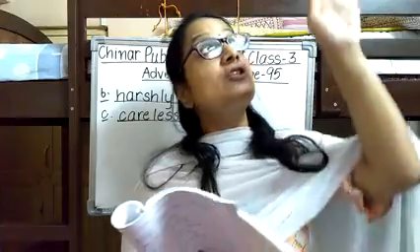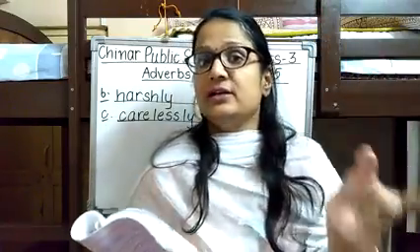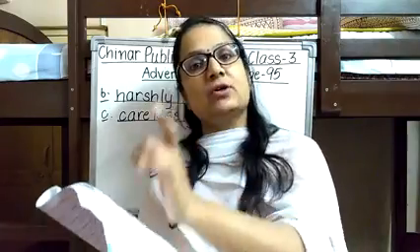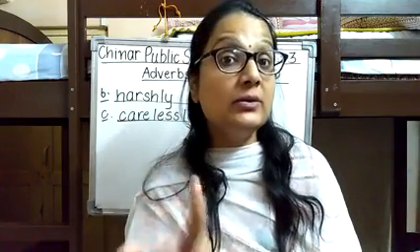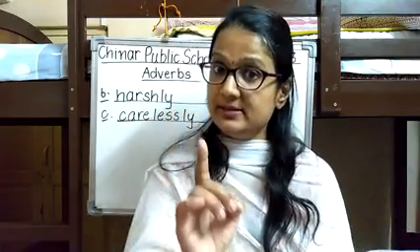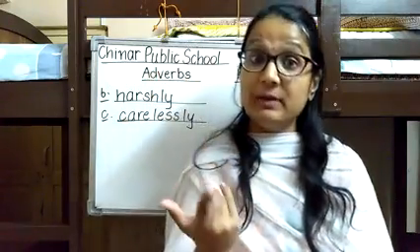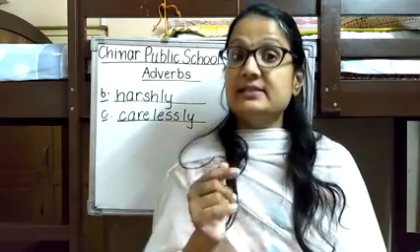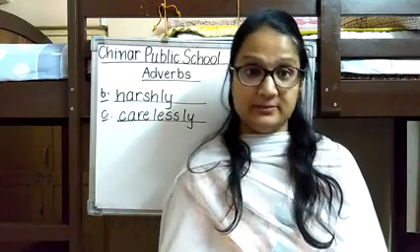Okay. The sun shone brightly. So how is the sun shining? It is bright. So brightly becomes an adverb of manner. Adverbs of manner tell you how the action is done. It comes under the category adverbs of manner. Fine. Adverbs of place. It tells us where the action is done. Where an action is done.